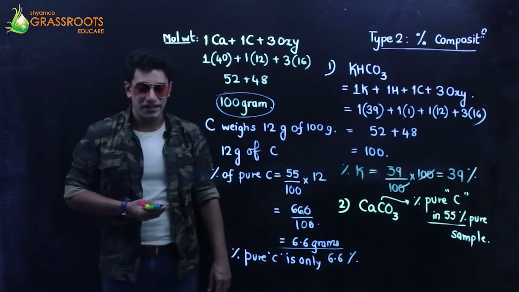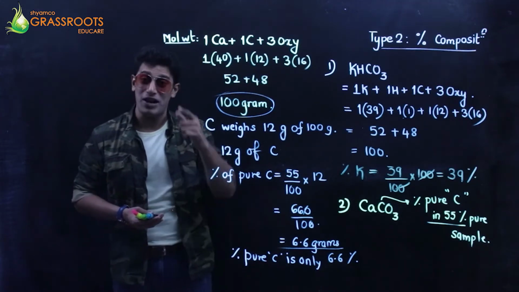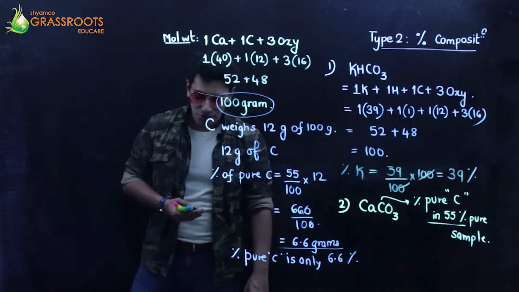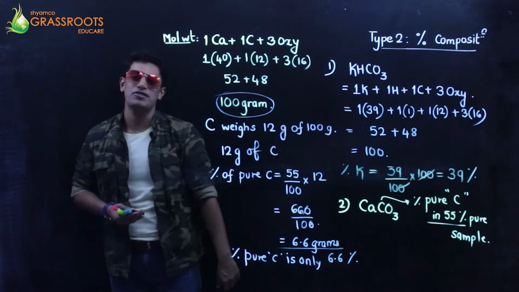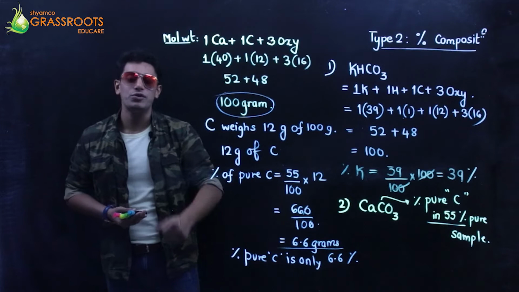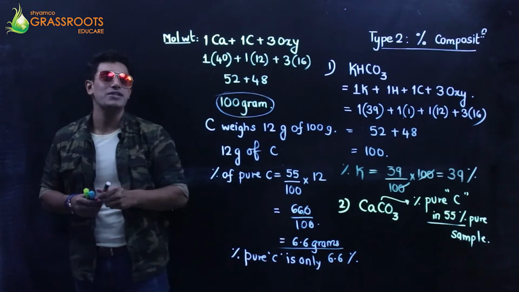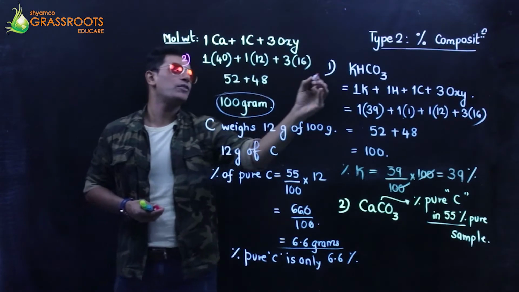My next question is hydrated calcium sulfate, that is CaSO4 with some molecules of water. That's what I have to find. Hydrated calcium sulfate contains 21% of water of crystallization. Calculate the number of molecules of water of crystallization in this compound. Nice question, guys. So this was the second one, and this is the third one.